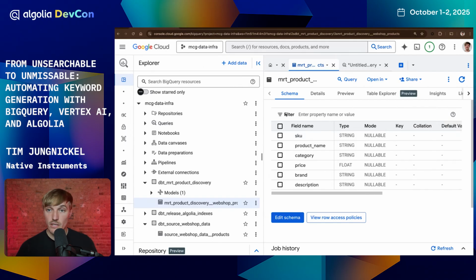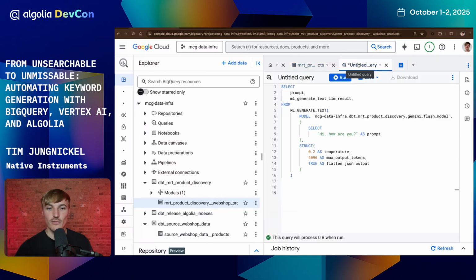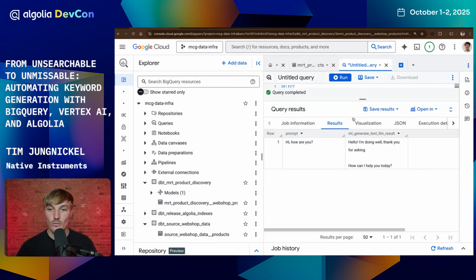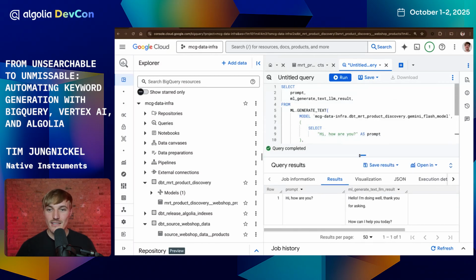And for this, we use the BigQuery integration of Vertex AI to essentially prompt our keywords. So I'll give you an example of a query here. This is using a function called ML generate text, and all it does is run a prompt on a table. In this very example, I don't have a table. I just want to show you that the prompt works. So if I run this, essentially the prompt, hi, how are you, creates a table with the result, hello, I'm doing well, thank you for asking. This very function, we now want to use to create AI keywords. Going back to VS Code.